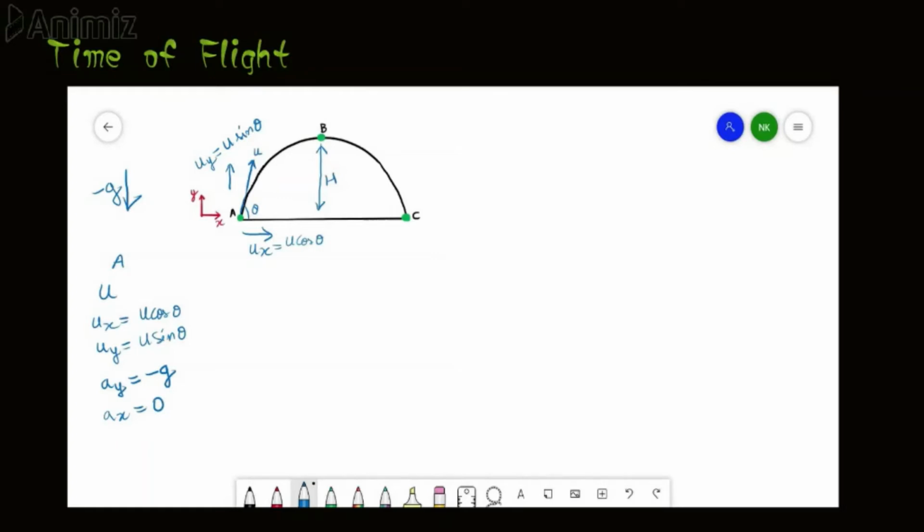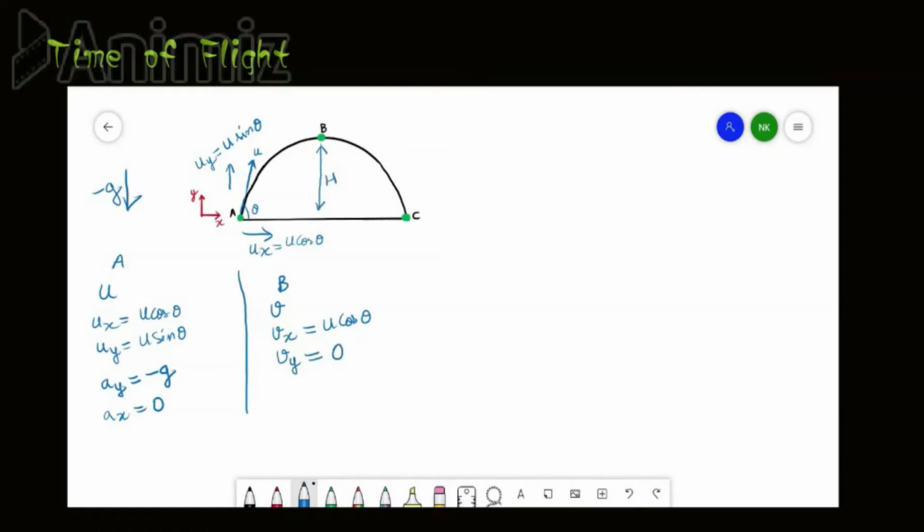Similarly, we will see the values of velocity and direction at point B. At point B, we will take the final velocity to be v, and its horizontal component will be the same as that of ux, because there is no acceleration in the x direction, so we can write it as u cos theta, and the y component of the final velocity at point B is 0.